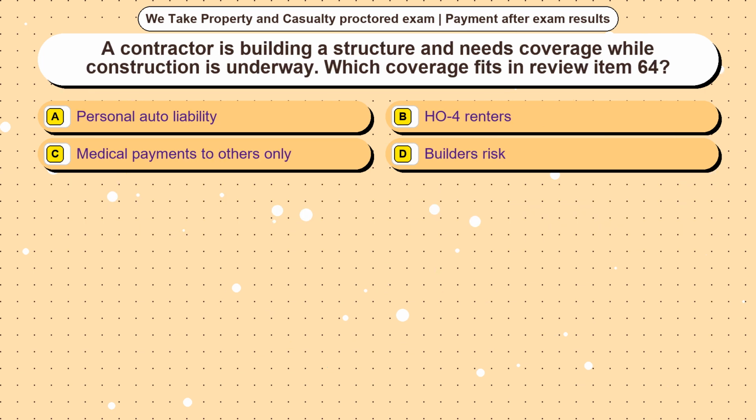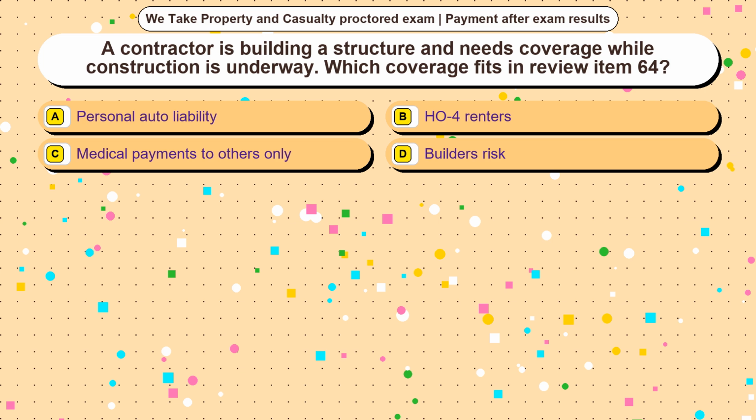Question 13. A contractor is building a structure and needs coverage while construction is underway. Which coverage fits in review item 64? Option A, personal auto liability. Option B, HO for renters. Option C, medical payments to others only. Option D, builder's risk. The correct answer is option D.